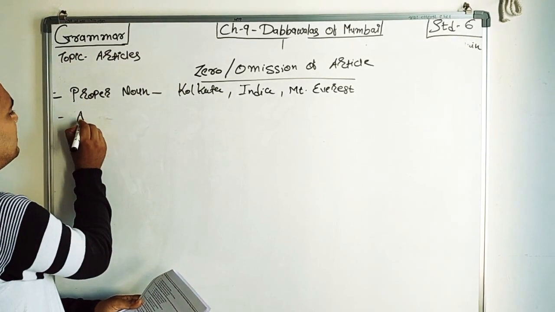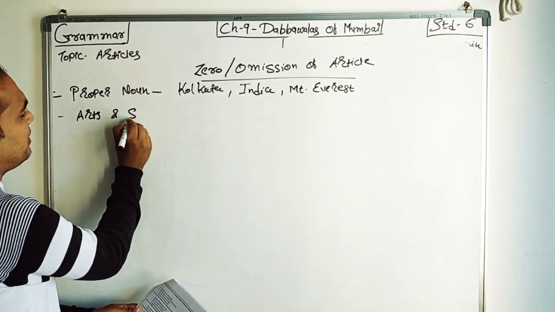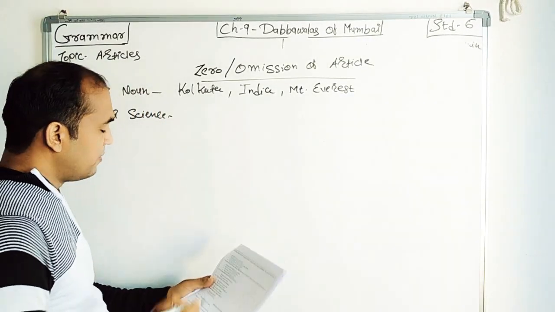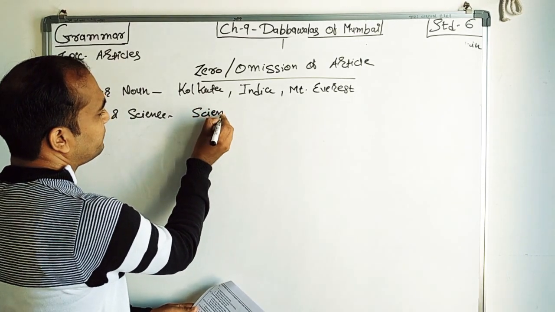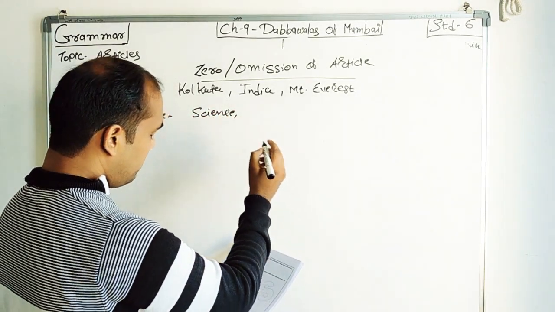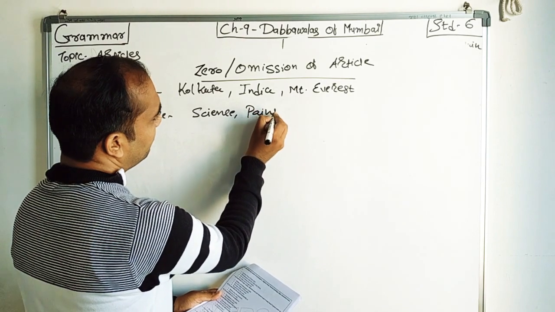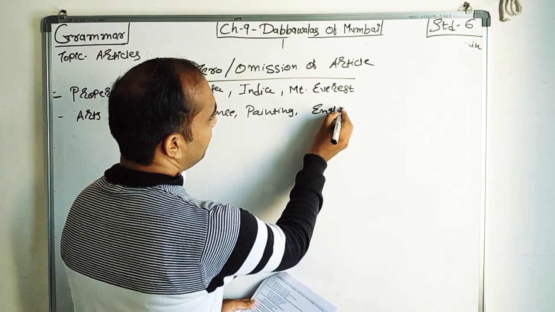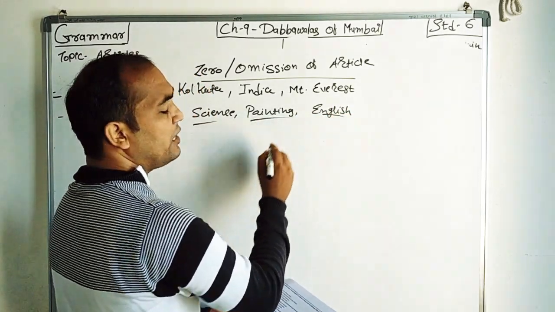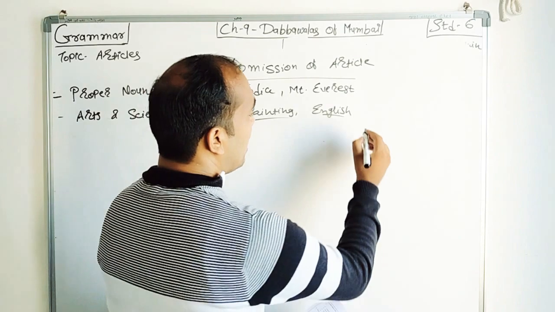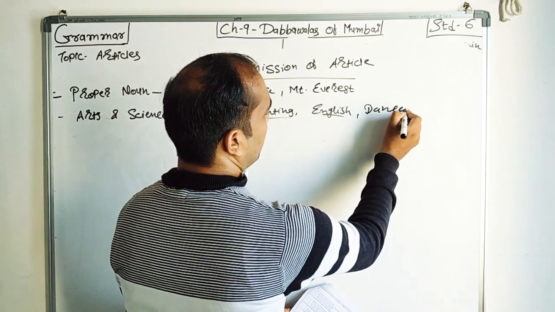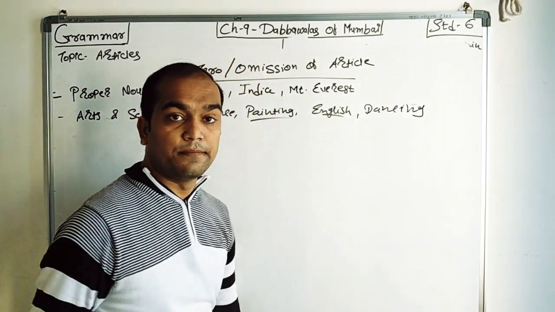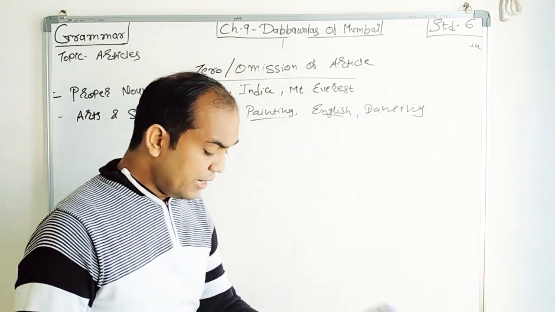Then arts and science. See how. For example, science, then painting, English. It is the name of a subject. It is your likes. It is your art. Dancing. See, we are not using article with them.